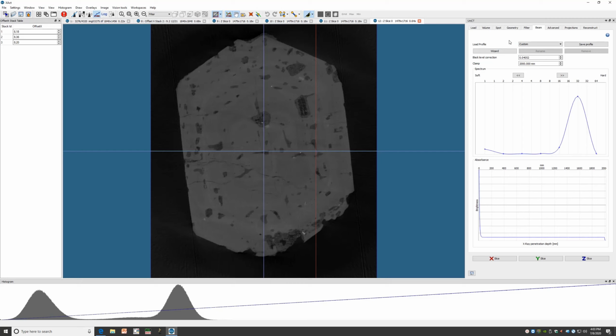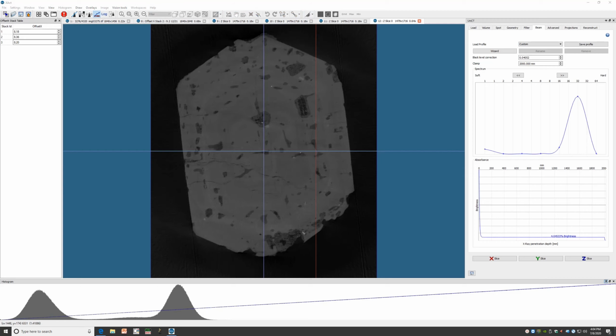Usually this occurs when you have a highly dense material surrounded by a less dense material. It's not evident in the sample that I have loaded here, but if you suspect that you have beam hardening, please ask one of the CT managers, and we can instruct you whether it's beam hardening, and if it is, how to use this wizard to correct it.